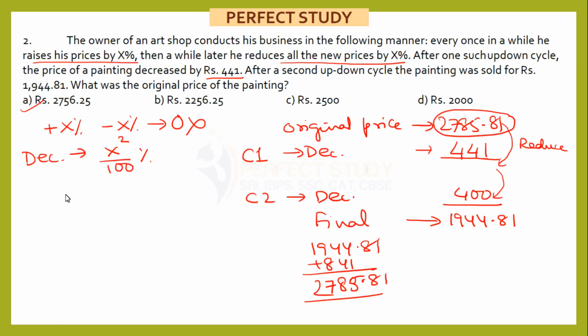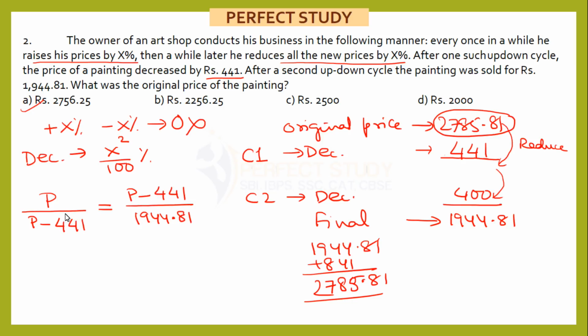Now in case you are curious how I can get the original price, one approach is like this. Let's say my original price is P. What will be the price after the first cycle? It will be P minus 441. Now the ratio of the original price and the price after the first cycle will be equal to the ratio of the price after the first cycle and the price after the second cycle, which is 1944.81.